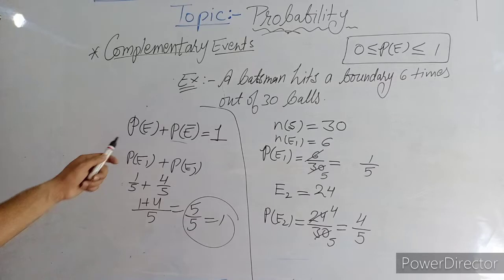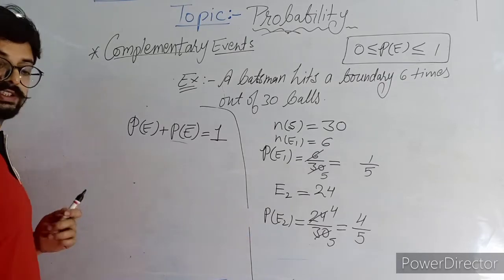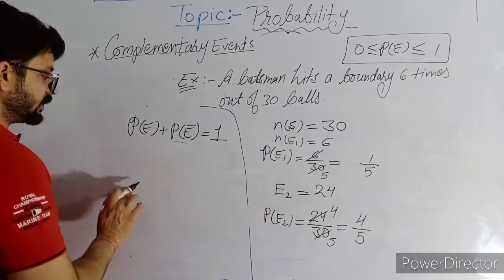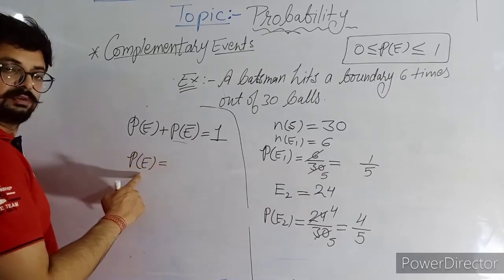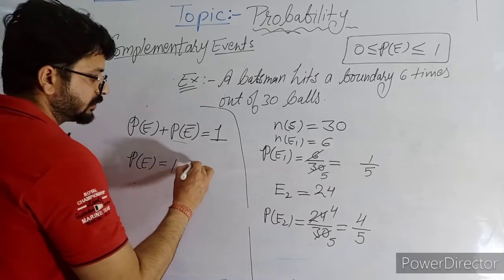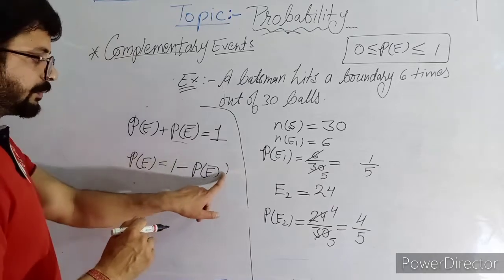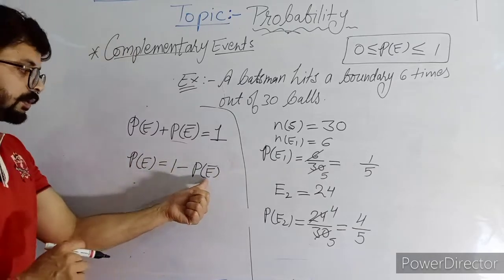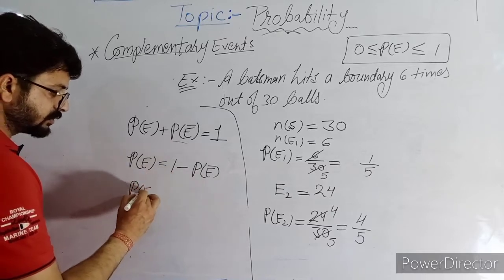And suppose one event is given and the question is asking for another one. So how to calculate? Suppose we are calculating the probability of an event, but the probability of that event not happening is already given, or the other way around.